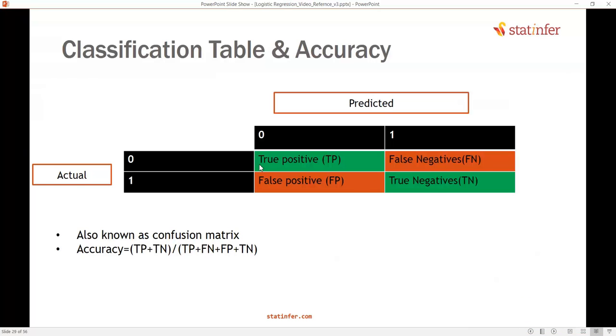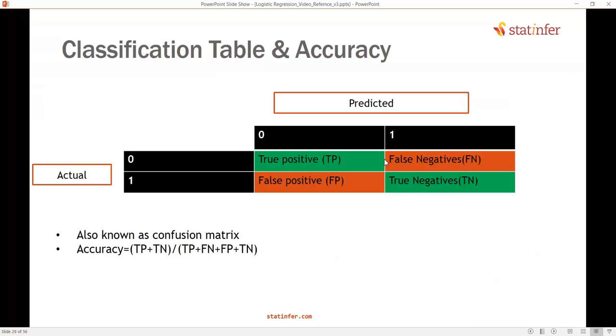Then only can we say that the model is a good one. Otherwise, if the diagonal elements' percentage is lower and the non-diagonal element percentage is more, that means we are making some error there. For a good model, 0s should be predicted as 0s and 1s as 1s, so it should have high diagonal elements. This is called the confusion matrix, or classification table, or simply the confusion matrix.